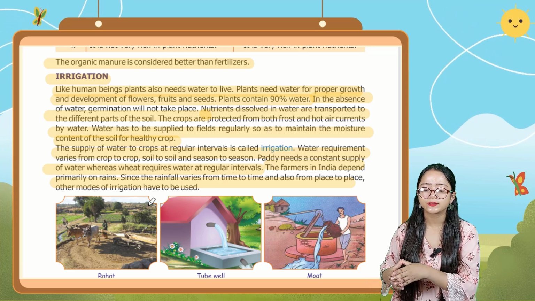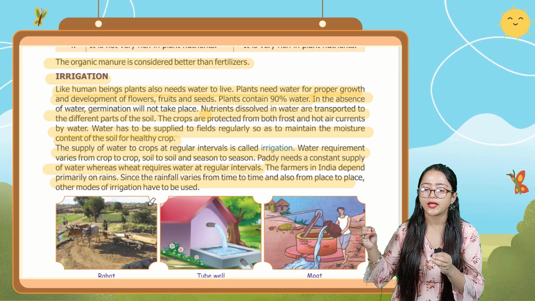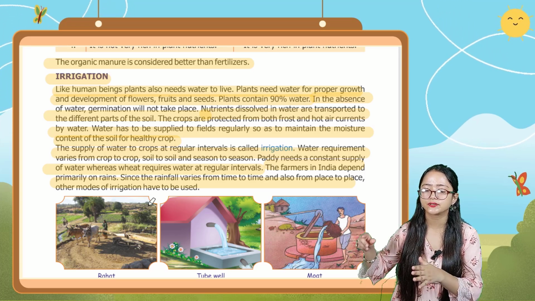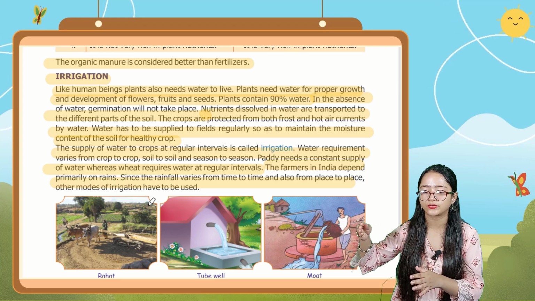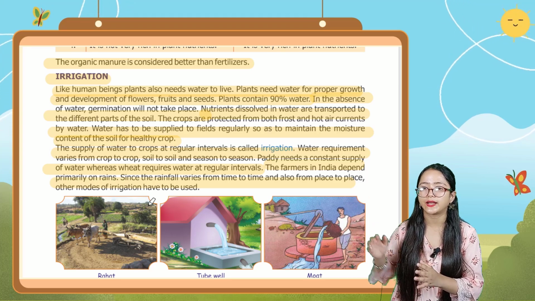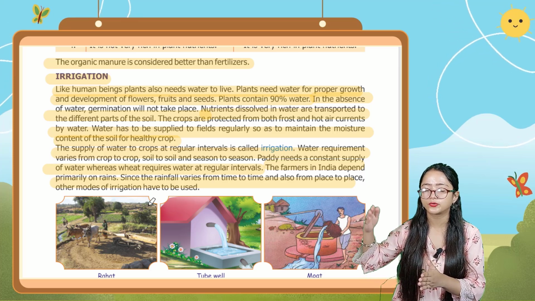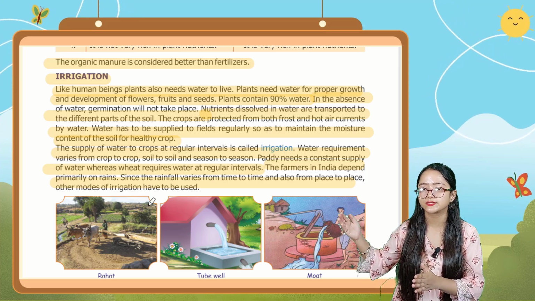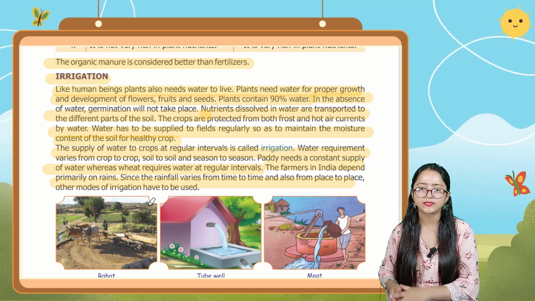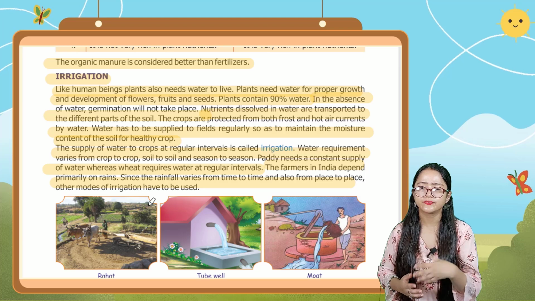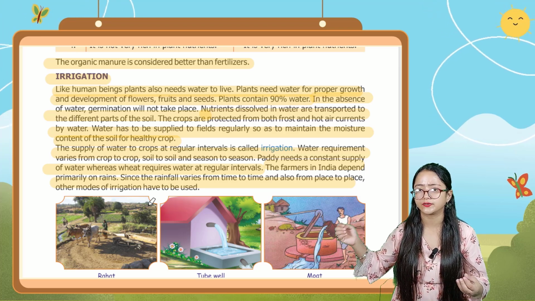Okay, the supply of water to crops at regular intervals is called irrigation. So what is irrigation? The supply of water to crops at regular intervals, that is irrigation. Water requirement varies from crop to crop, soil to soil, and from season to season. Paddy needs a constant supply of water. It requires a high amount of water, whereas wheat requires water at regular intervals only.